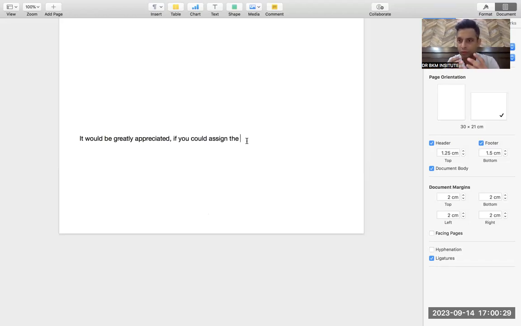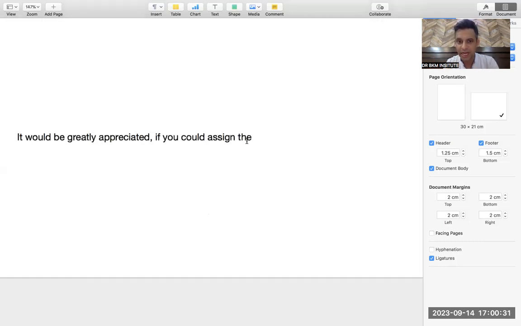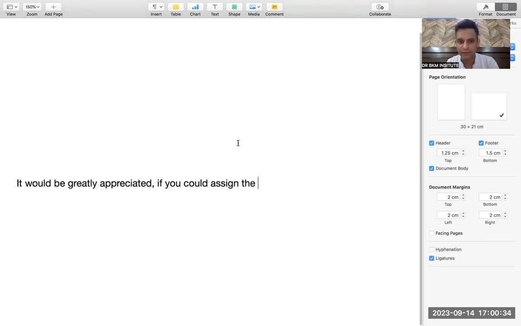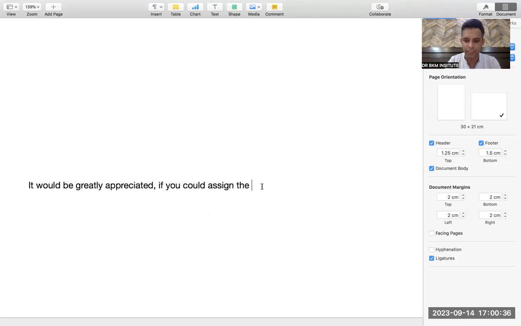It would be greatly appreciated. So I am telling the team leader that it would be greatly appreciated if you could assign the patient a Chinese speaking clinician or can provide interpreter services. So I'm telling this thing, interpreter service. I'm telling the team leader that this is the first thing that you need to do for the patient.